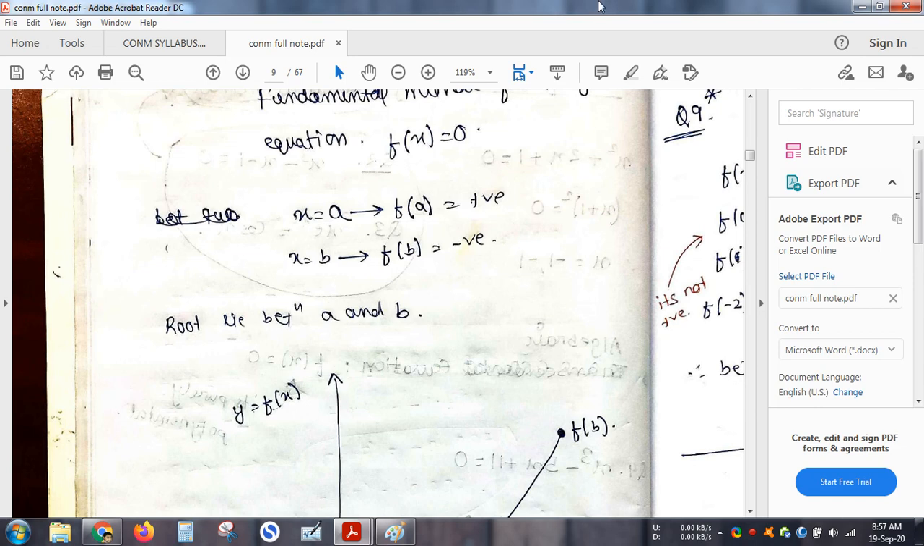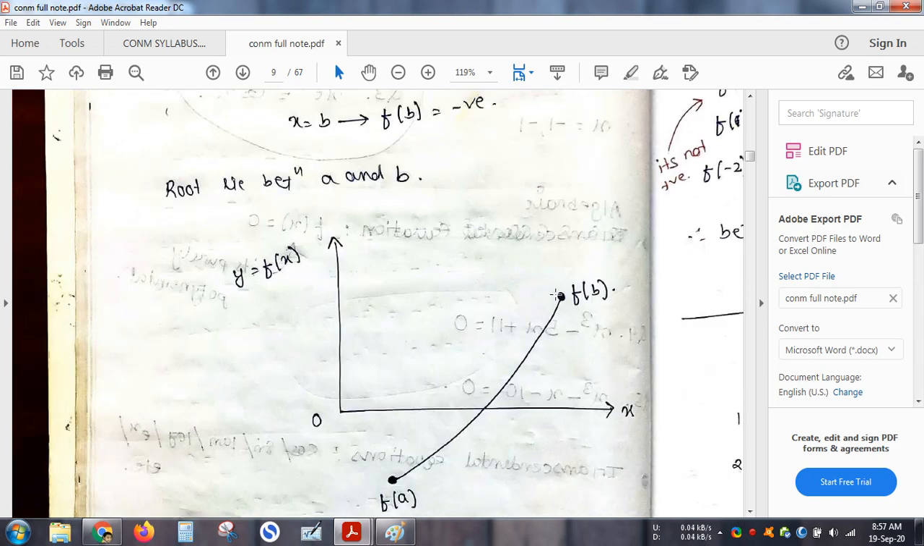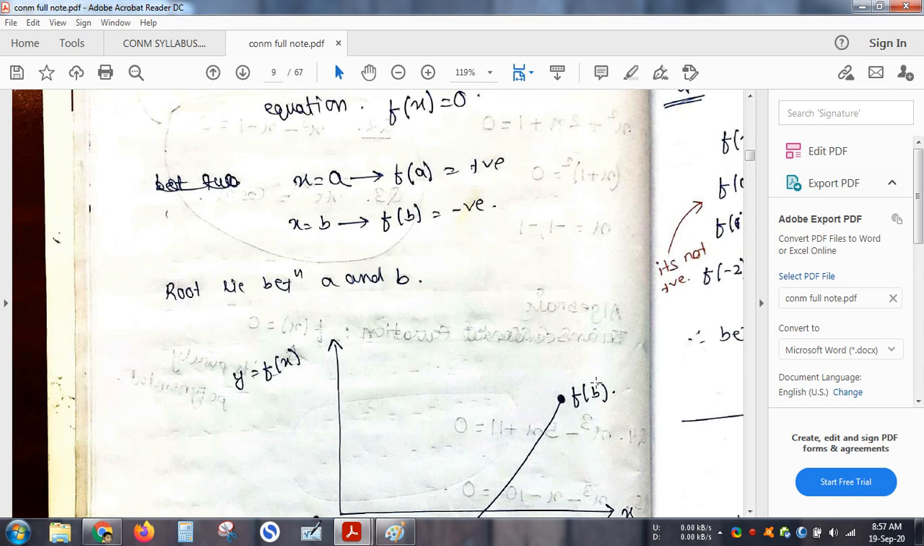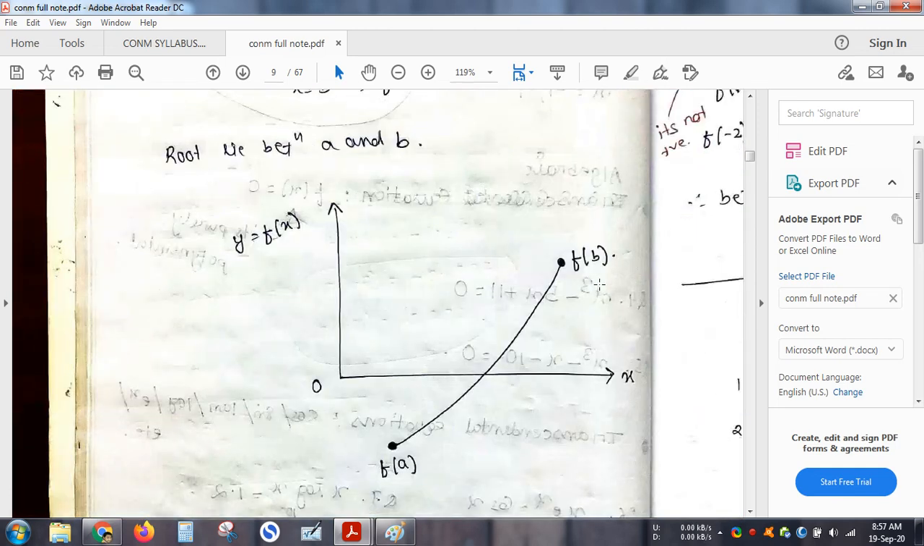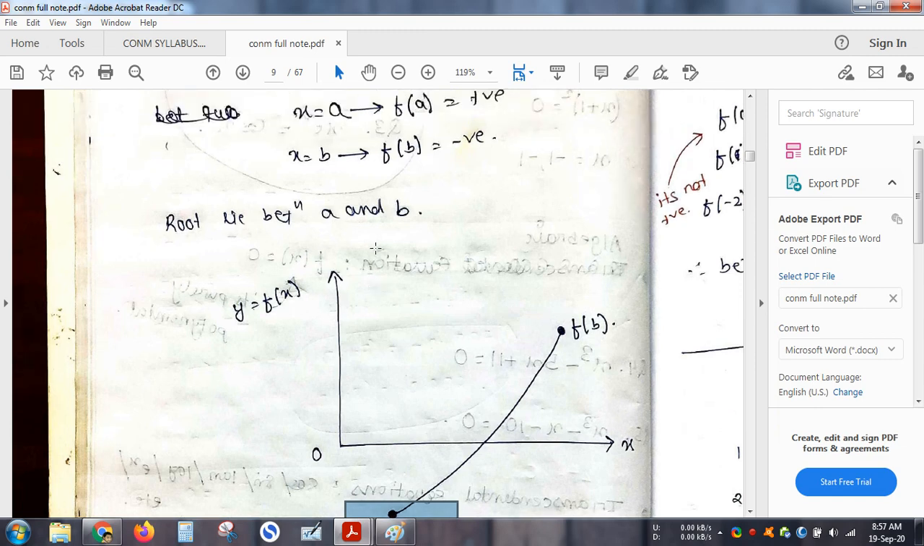So let me assume that first I take value of x as a, then f of a is positive, so I'm getting a positive value. Then again I put another value for x and I find it is a negative value. So for one value I am getting a positive, for one I am getting a negative. So what does it convey? It conveys that my root lies between this. Why? Because I have told you what is the root.